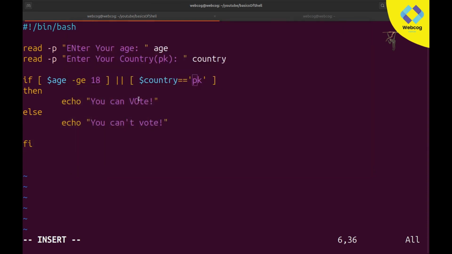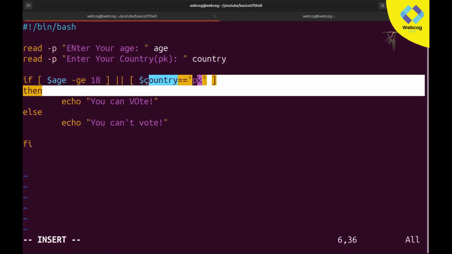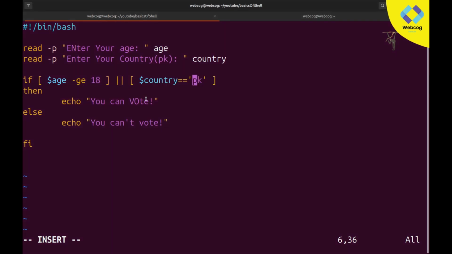What's the problem? Okay, I think I made one mistake here. The mistake is that when we are using logical operators like the AND operator and NOT operator, the first thing you need to remember is, when you are comparing with a string value, you need to add this equal sign like this, and if you are comparing with a number, then you need to write it in this form.